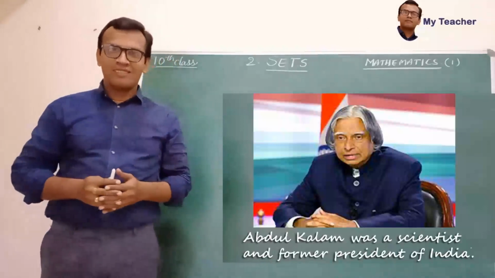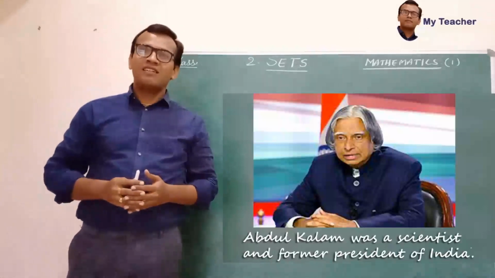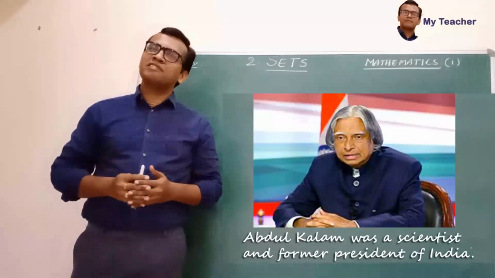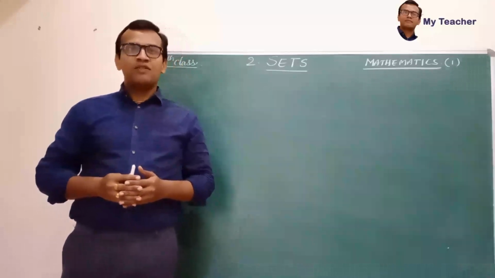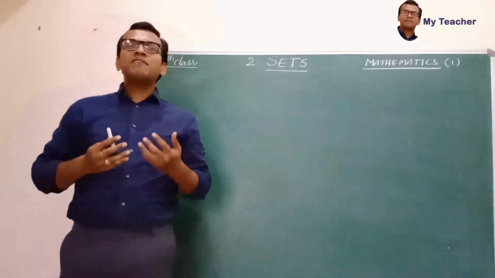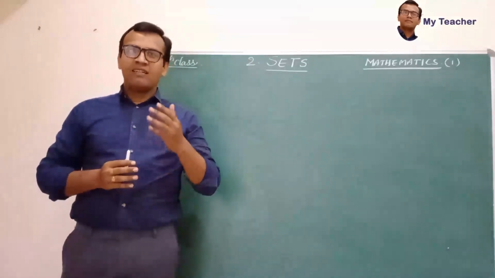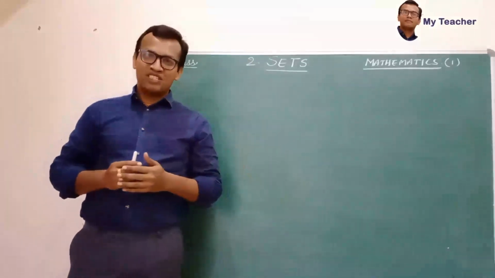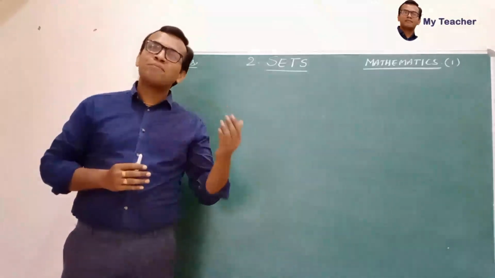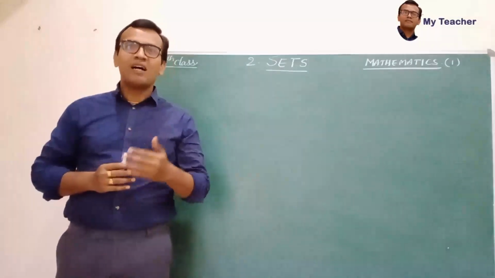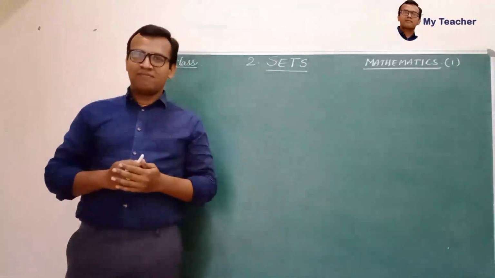Abdul Kalam was a scientist and former president of India. So children, we classify the individuals with specific characters like Ramanujan, mathematician, Potana, poet, Abdul Kalam, scientist.